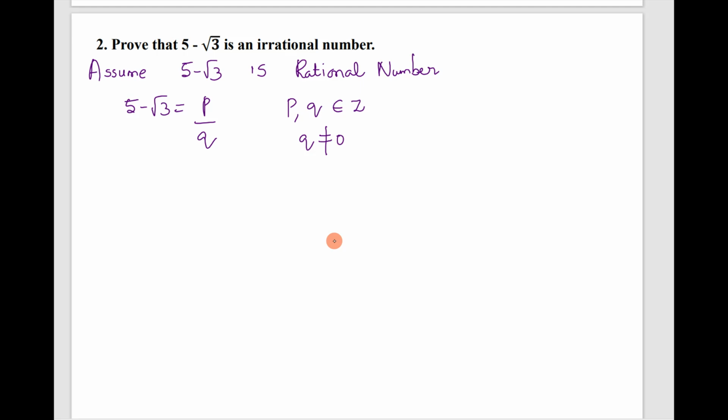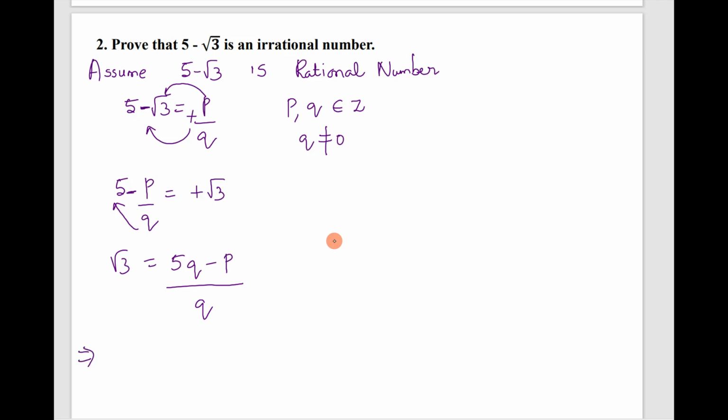Dear students, what I'll do? I'll shift p by q this side and root 3 to the RHS so that it becomes positive. Minus root 3 after shifting becomes plus root 3. Now this plus p by q shifting to the LHS gives minus p by q. Now taking LCM, root 3 equals (5q minus p) by q.